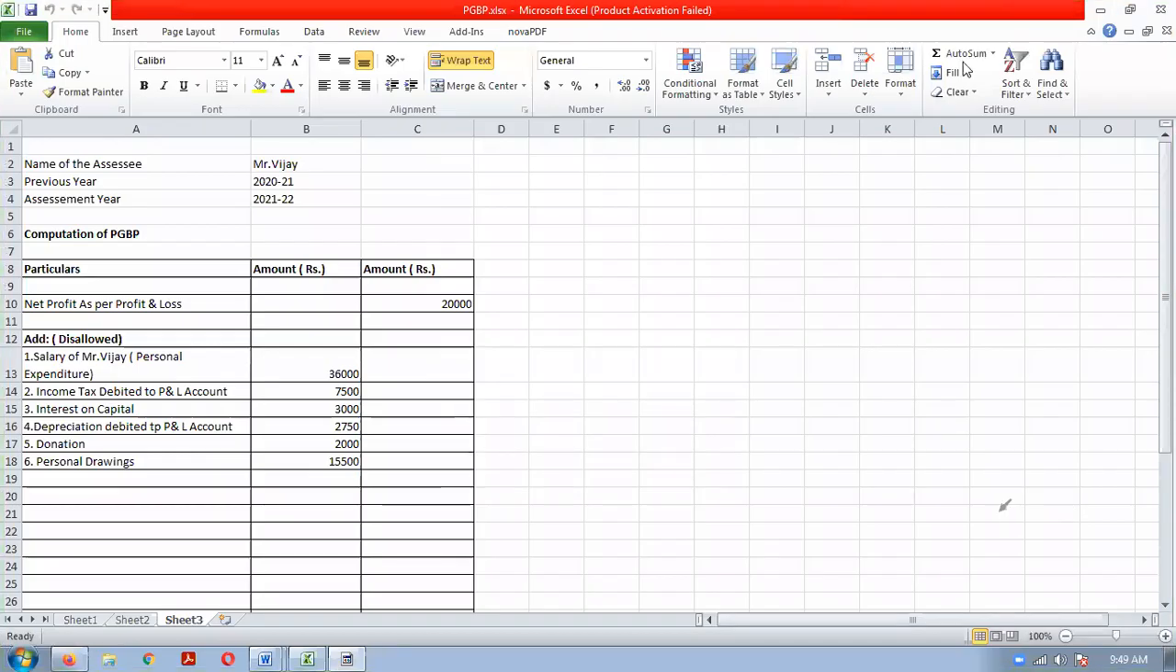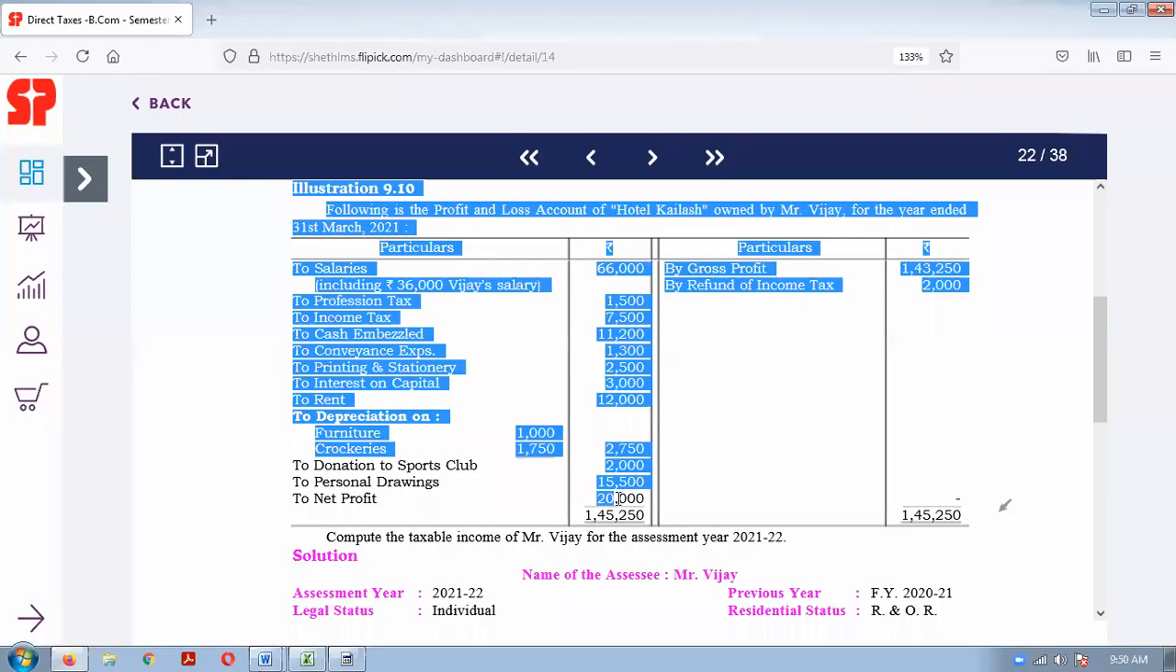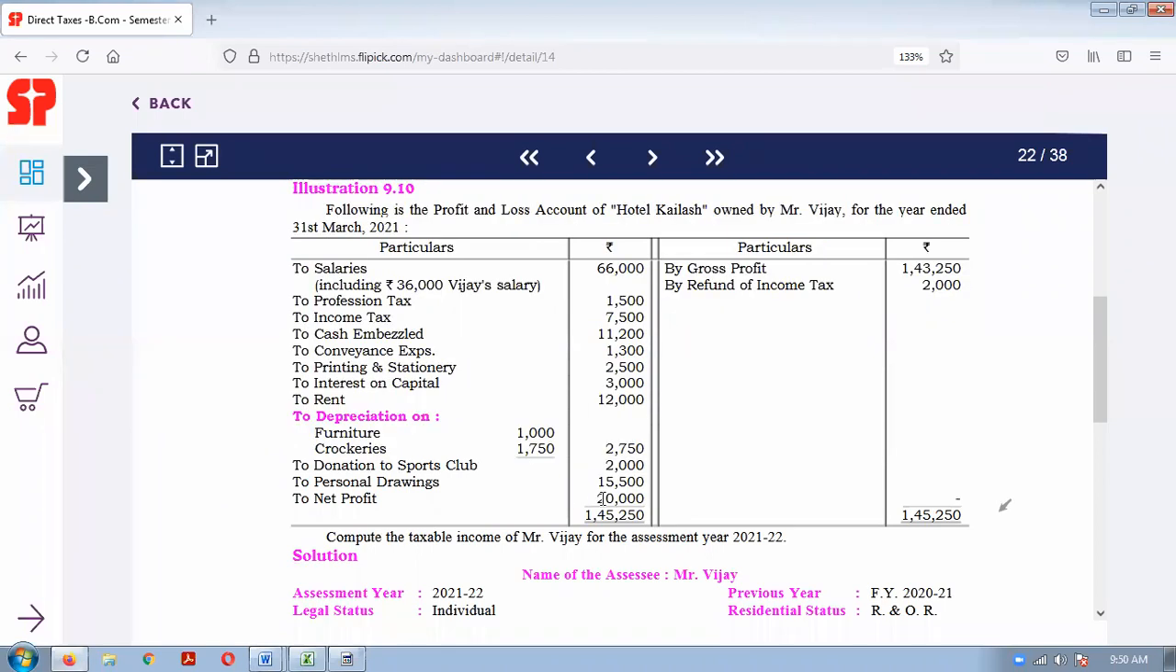Okay, so what we were discussing is that every person will try to take steps to reduce their tax to the maximum possible extent. So what they will do is keep on debiting the profit and loss account so that their profit is reduced. This is a common logic: the more debits you put in the profit and loss account, the more your profit will be reduced, and they will have to pay the least tax.